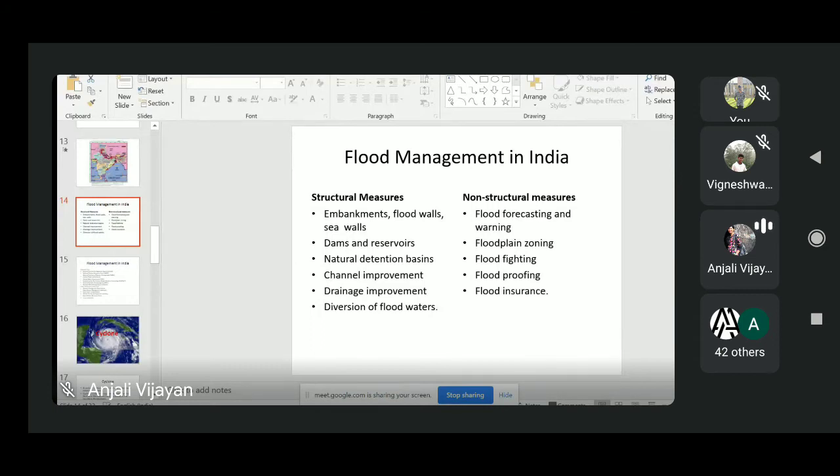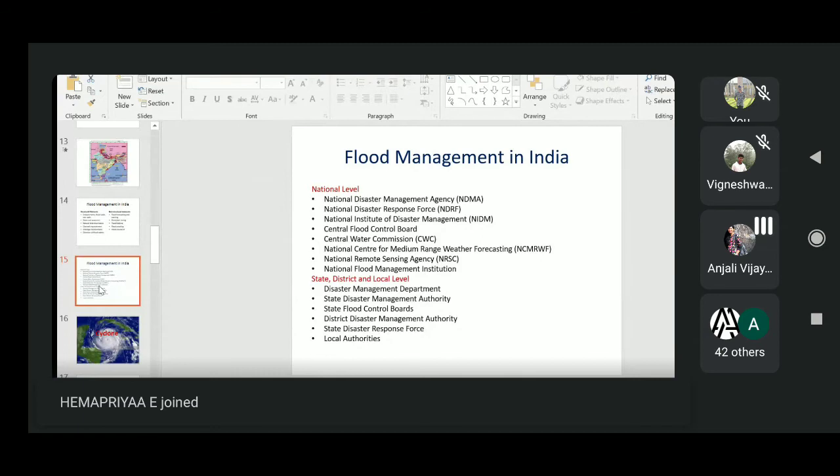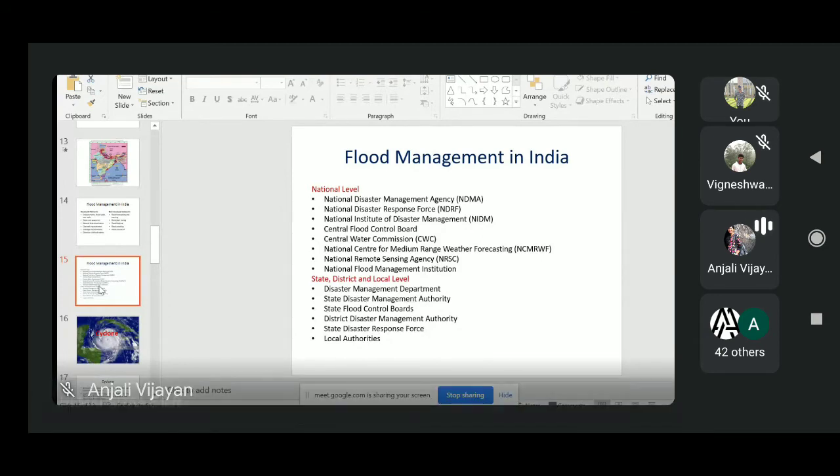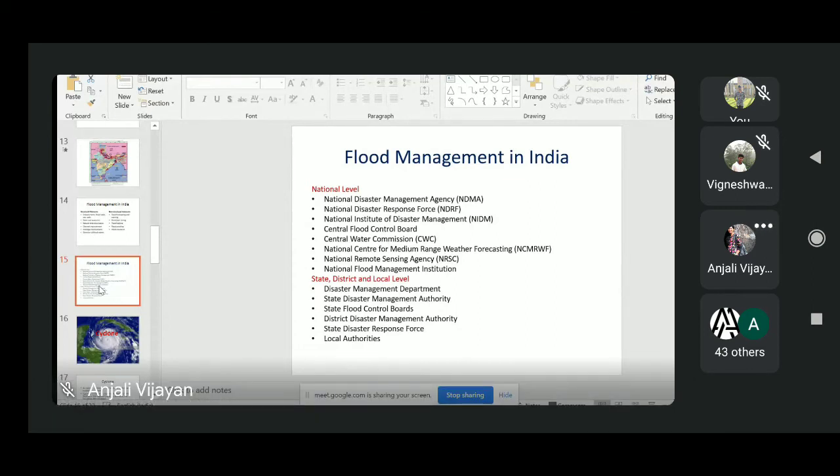Now we will see which are the different agencies which manage flood management or mitigation programs. The primary responsibility for flood control lies with the concerned states. And there is a Disaster Management Act, published in 2005, which explains the institutional, legal, financial, and coordination mechanisms at national, state, district, and local levels. So we will see which are the agencies.